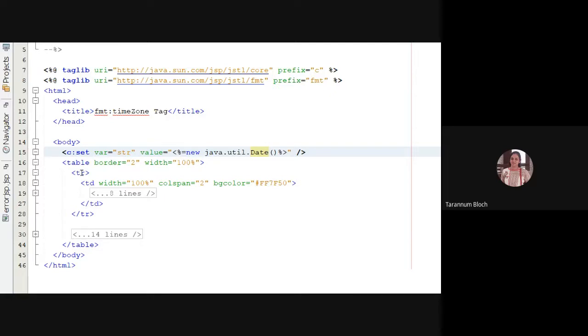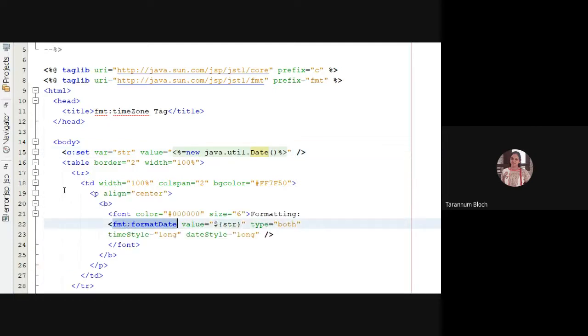Right now, for the first TD, we are taking our own time zone, so I'm formatting it with fmt:formatDate. I said value is equal to str. I said type both, so it will give me date and time. I said timeStyle long and dateStyle long. It will display with a certain font color, and for the row I have given a certain background color. It will display the date and time for my system. This is my first row, right?